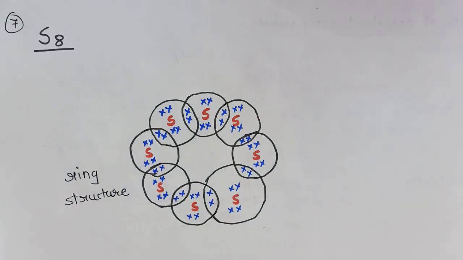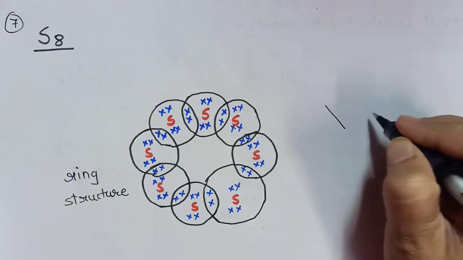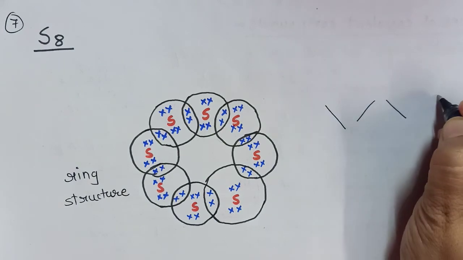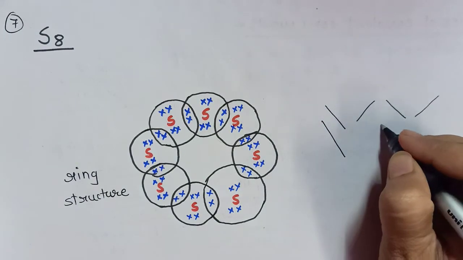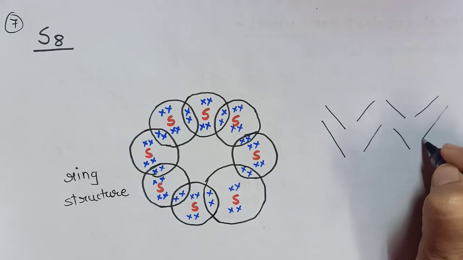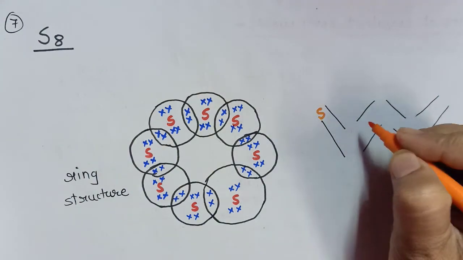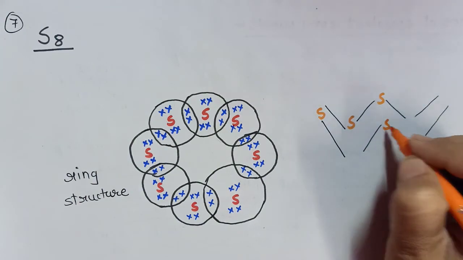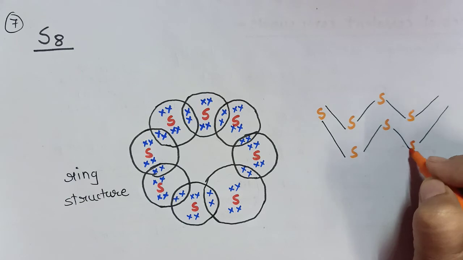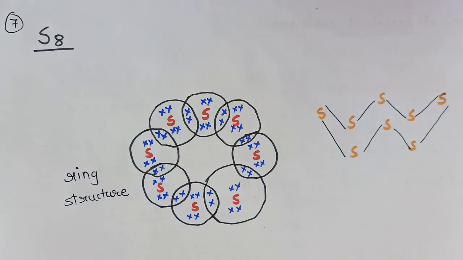We can represent the S8 molecule in the form of a crown also. Sulfur atoms can be arranged in the form of a crown, where the sulfur atoms will be occupying these corner positions 1, 2, 3, 4, 5, 6, 7 and 8.